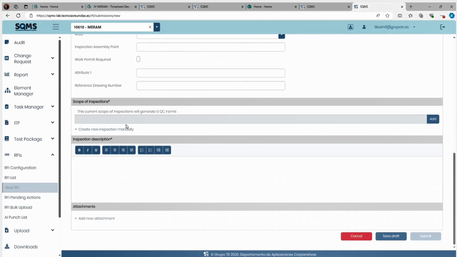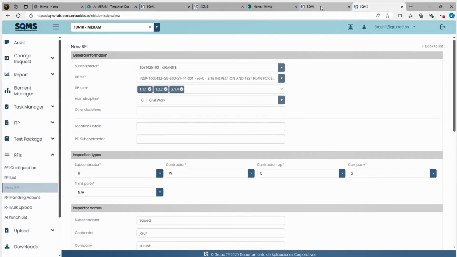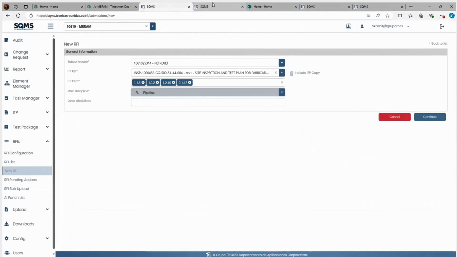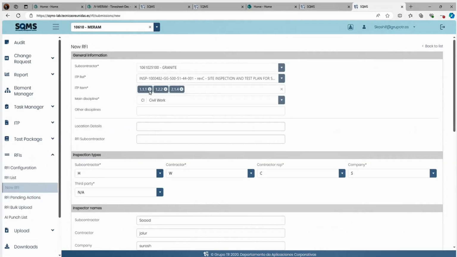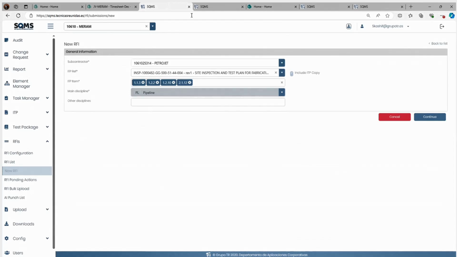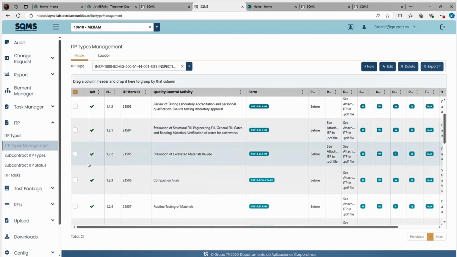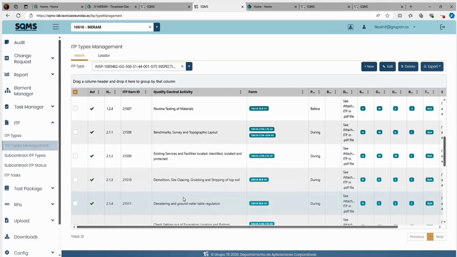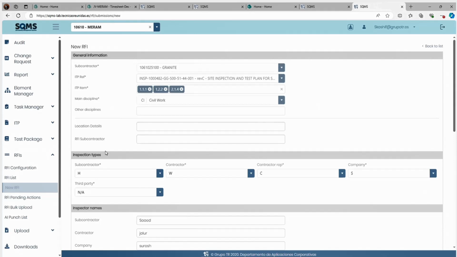Let's move on. Now our basic data has been filled. Now you have to put in the ITP-related QC form 44001. So 44001, let's see. This is the ITP. For example, we have points 1.11, 1.22 and 2.14. For the first point, we have one blank form. Then we have 1.23, which has one CIV 02 form, and I think 2.11 has again two forms. So we are going to select these forms in our inspection now.